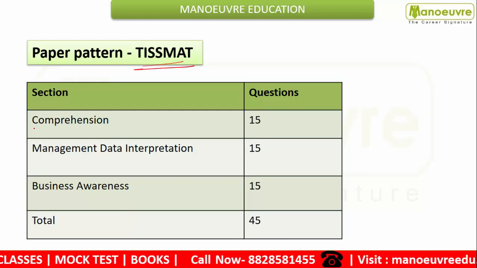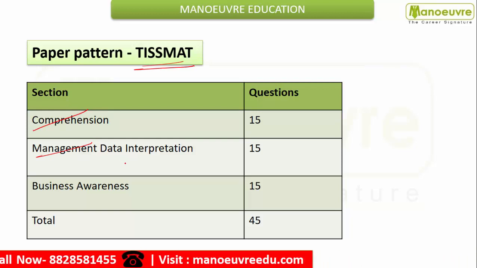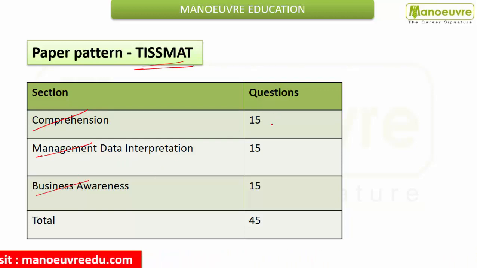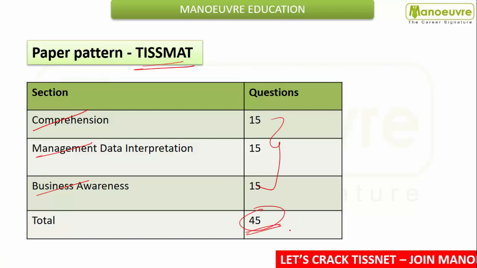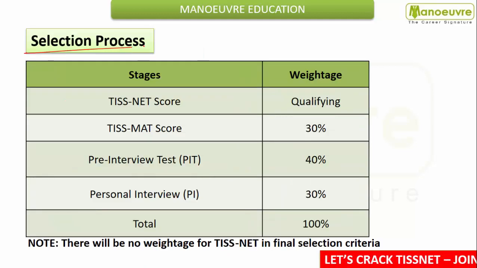There are 3 sections: comprehension and management, data interpretation, and business awareness. And here you will get 15 questions from each section. So here the total number of questions will be 45, and here you have to solve in just 30 minutes. So let's talk about the selection process.